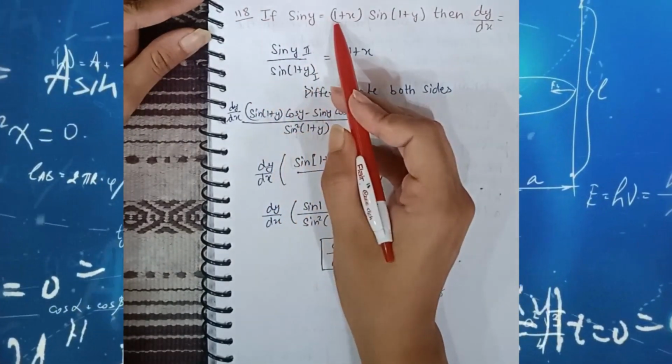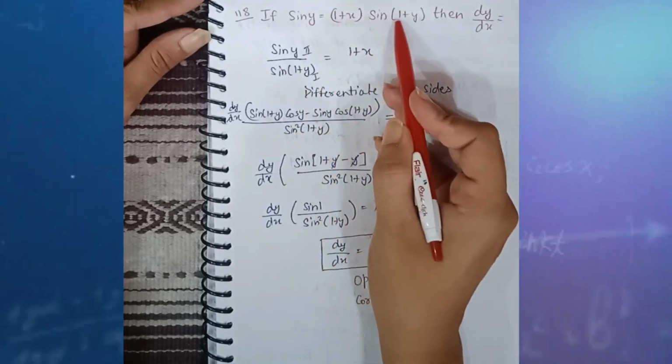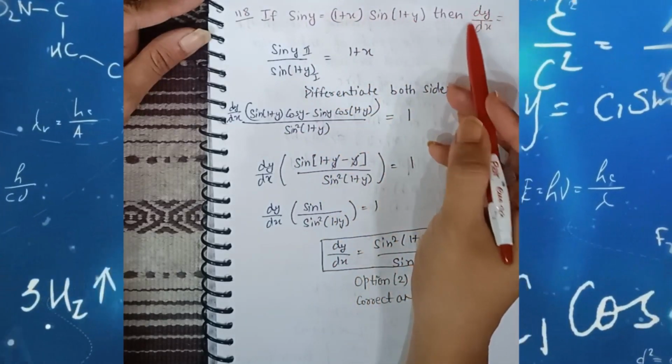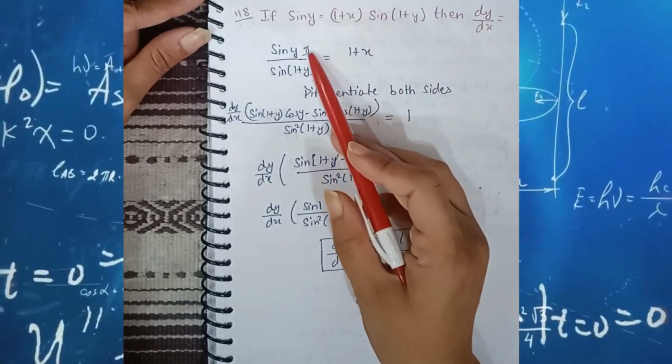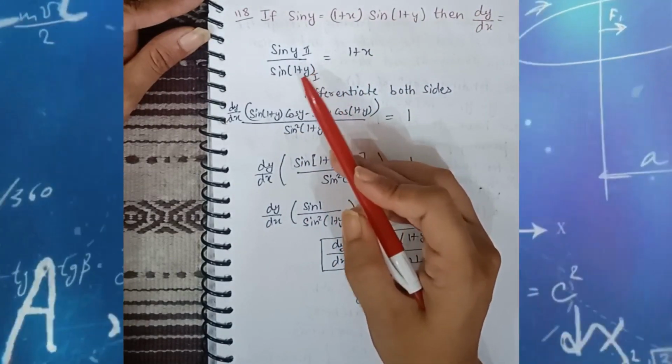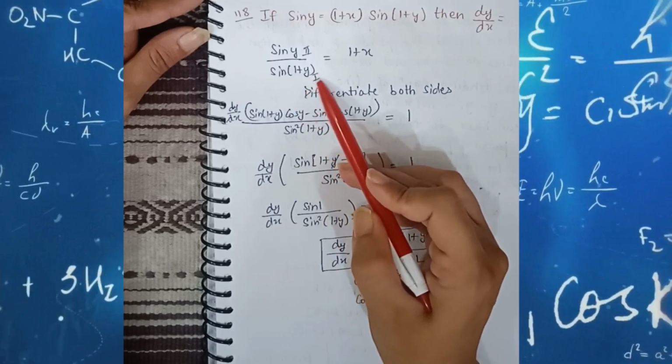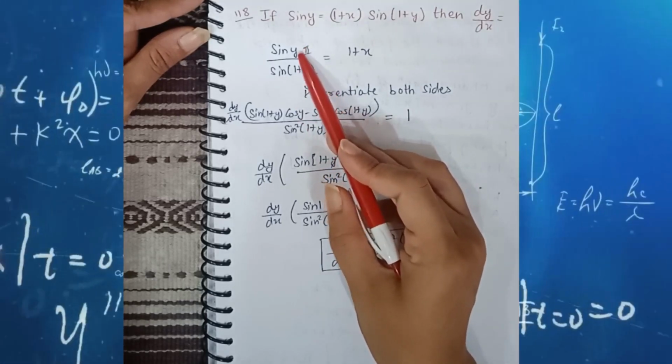If sin y is equal to 1 plus x sin(1 plus y), then we have to find the value of dy by dx. Here we have to use the quotient rule. In the denominator part we take the first function, and in the numerator part we take the second function.